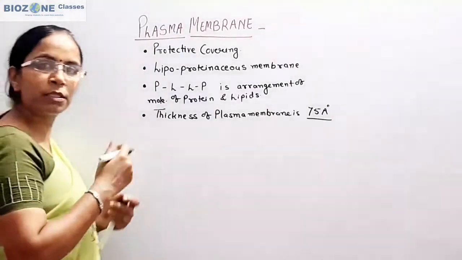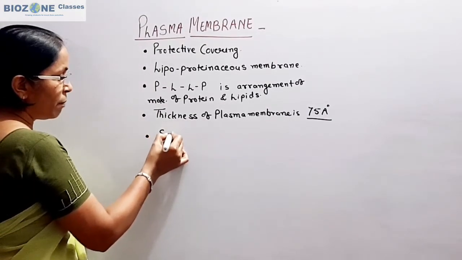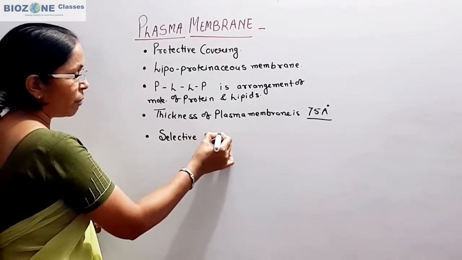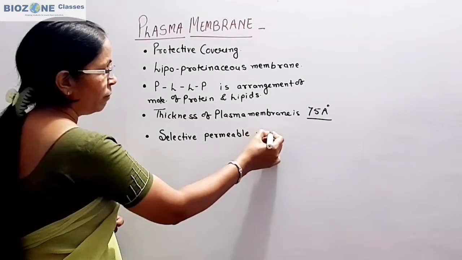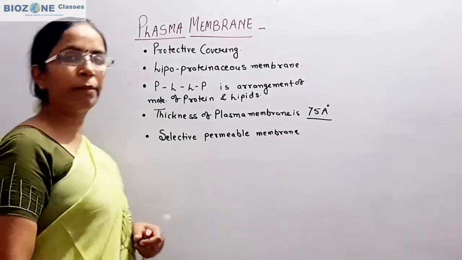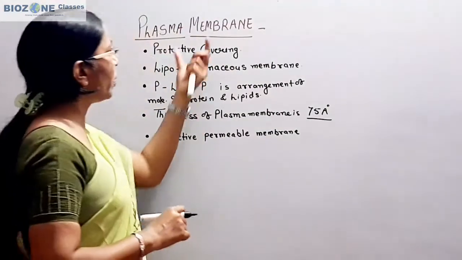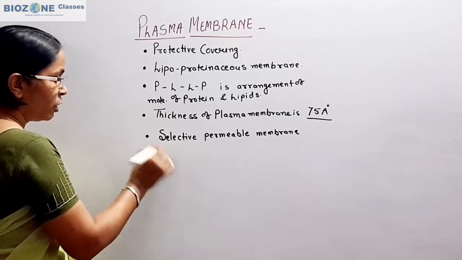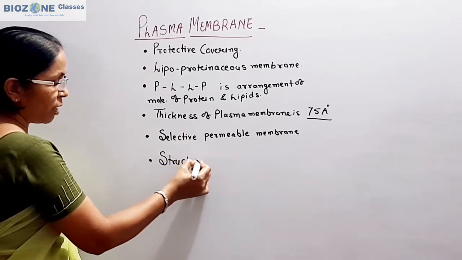Now, nature wise, also remember, the plasma membranes are selectively permeable or differentially permeable membranes. What is a selectively permeable membrane, that we study when we study the different types of membranes. Now, when we study the plasma membrane, first we study the structure of plasma membrane.